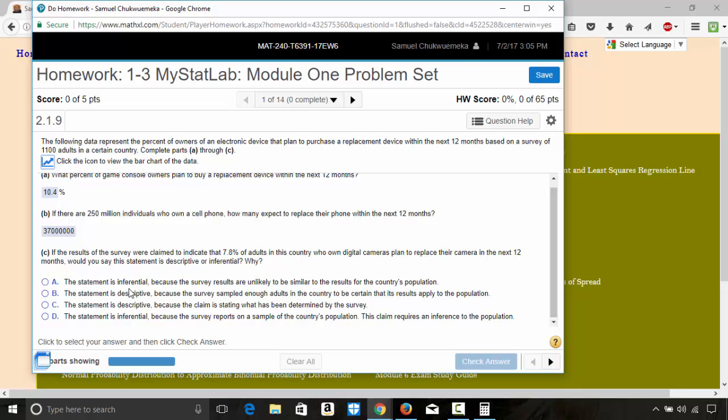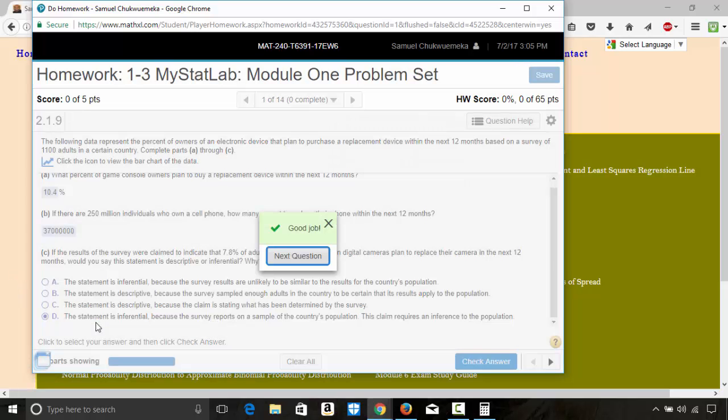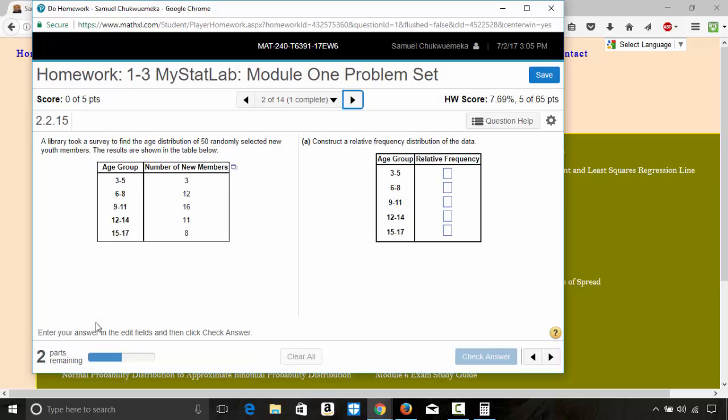So this statement is inferential because the survey reports on a sample of the country's population. It requires an inference to the population. Okay, so that is why you say it's inferential, and that is it.